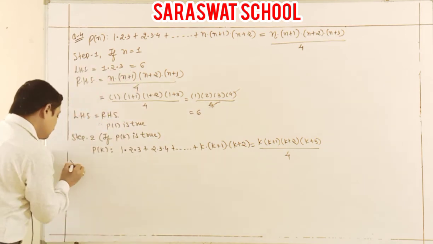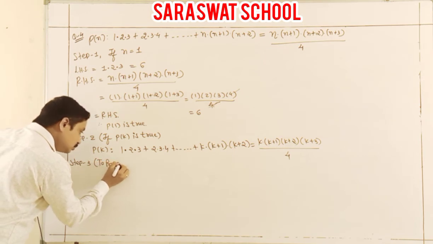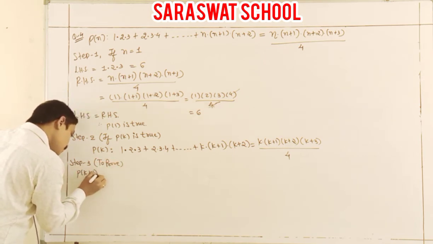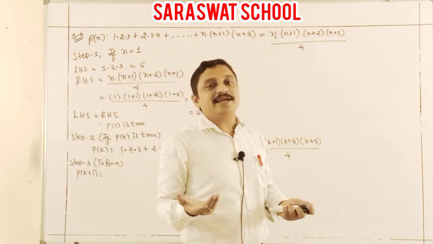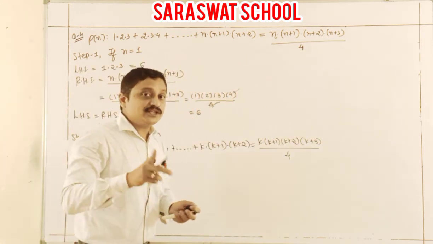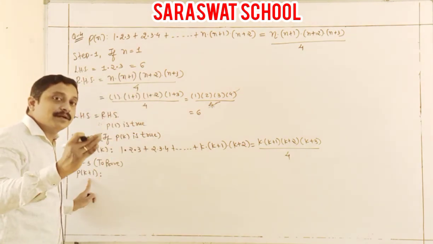Now students, going ahead to step 3 to prove. What do we prove now? P of k plus 1. Students, steps are commonly the same as applications. So in place of k, we write down k plus 1.